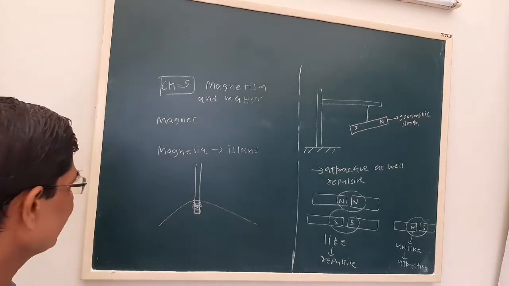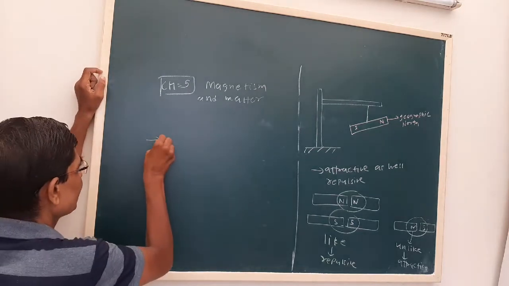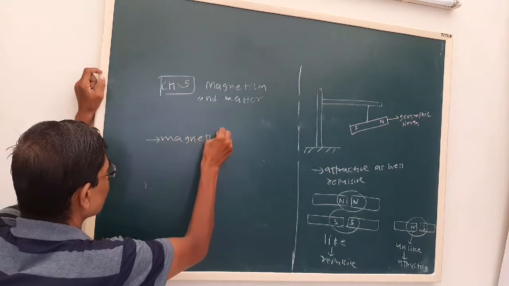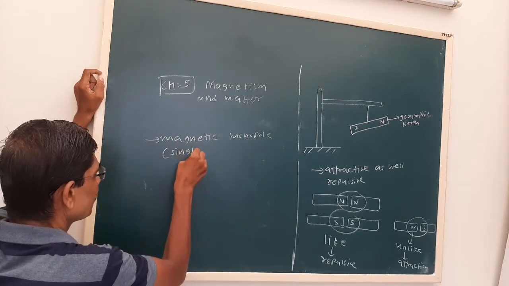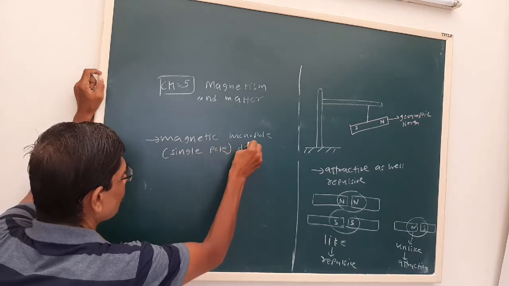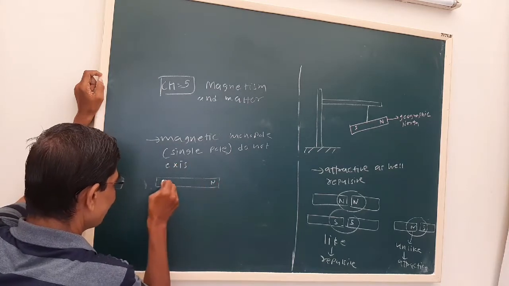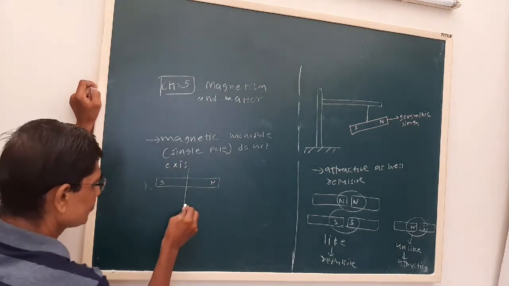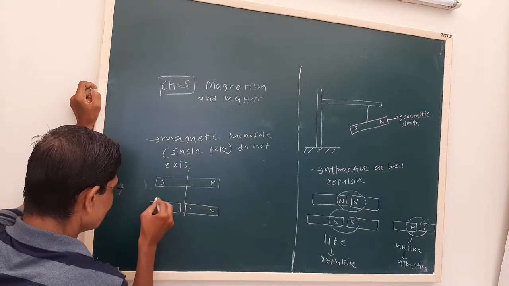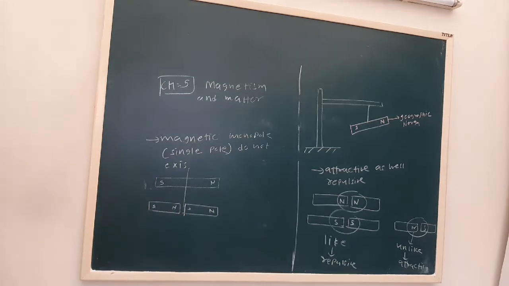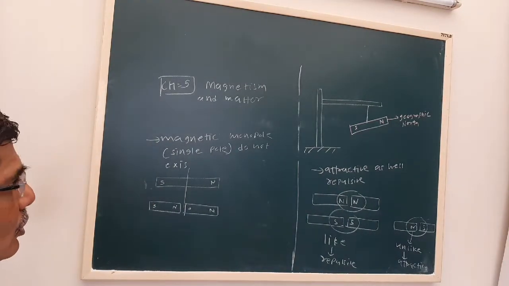We are also familiar with the word magnetic monopole. Mono means one. Suppose a bar magnet is like this, N and S. If you divide it into two parts, it is a natural property that it will divide itself into two magnets. So we have to keep in mind that magnetic monopoles do not exist.